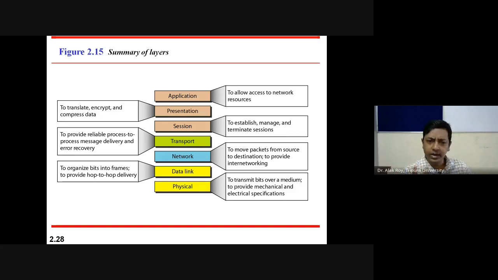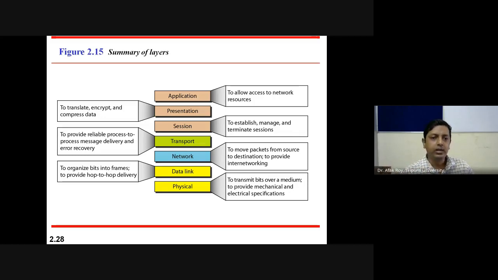Please remember both: organizing bits into frames and hop-to-hop delivery are functions of the data link layer. The network layer moves packets from source to destination and provides internetworking, or simply routing. Please remember this term: routing is the function of the network layer, where a data packet is delivered from host to host, or source to destination.